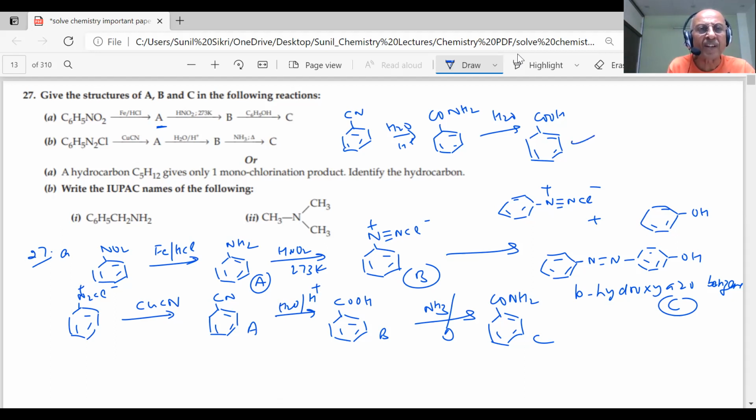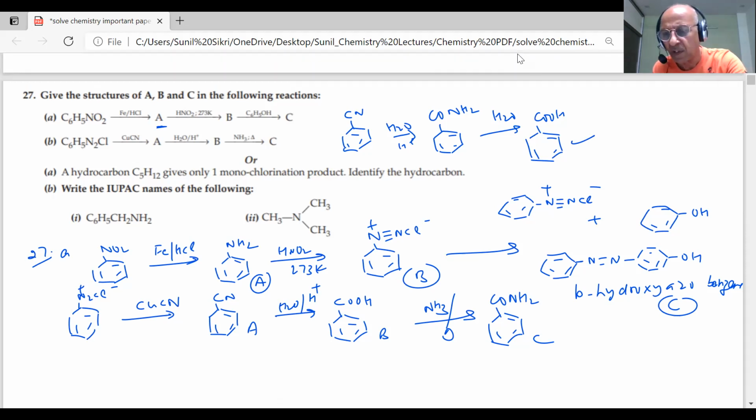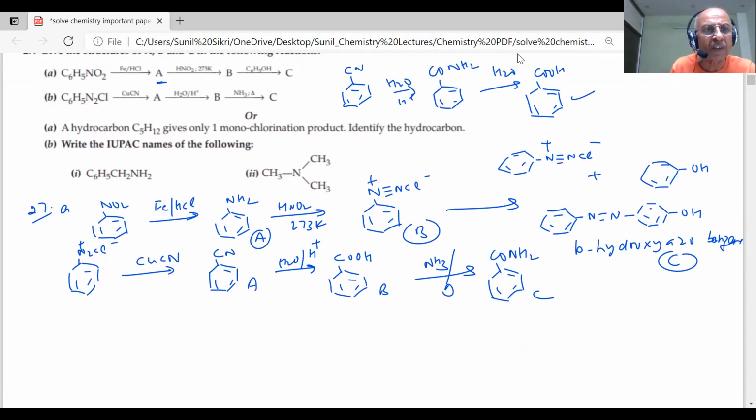A hydrocarbon C5H12 gives only one monochlorination product. Identify the hydrocarbon. Important question, students. Which reaction are we talking about? Which reaction have we studied, students? What is the reaction here which we have studied? Now there is a choice. Write the IUPAC name first.